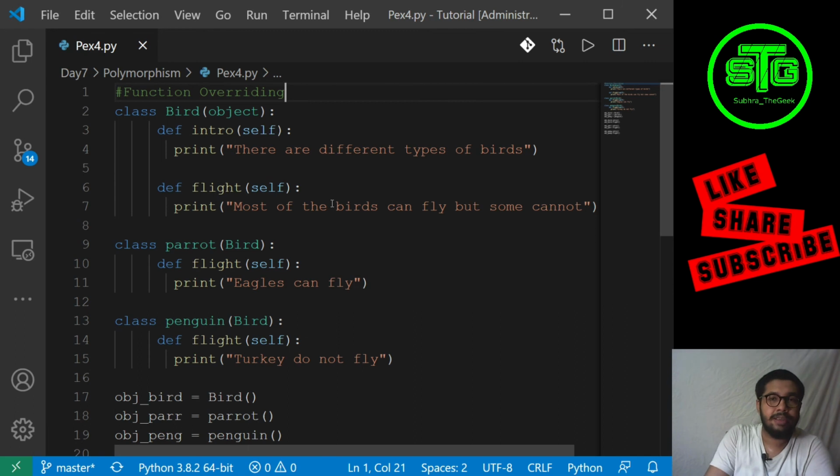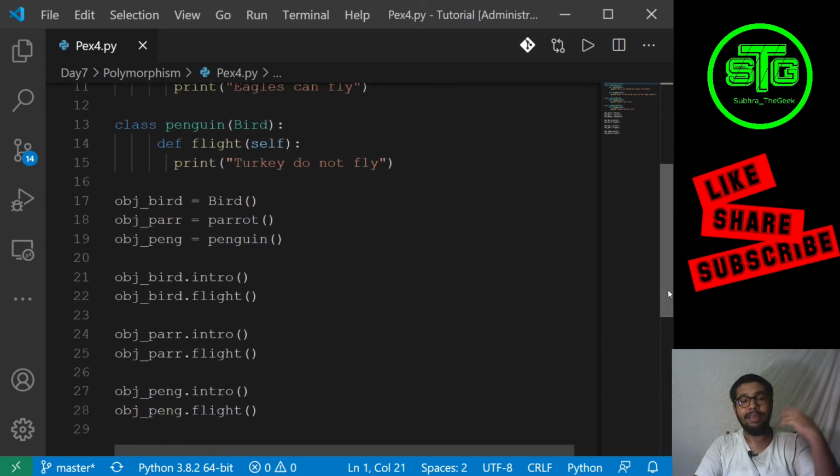Now this base class has two functions. One is intro. There are different types of birds, and this flight is a function which is defined in the base class, the child class, and another child class. So this is hierarchical inheritance which we just learned in inheritance. So over here this flight is being overridden in each and every case.